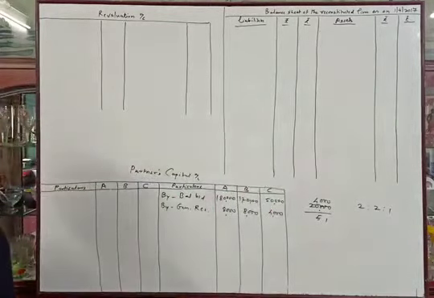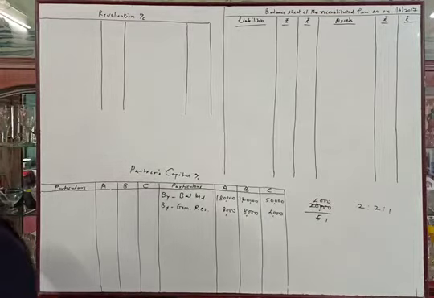Now there are two liabilities, third party liabilities, bills payable and creditors. So we will transfer the liabilities in the balance sheet.